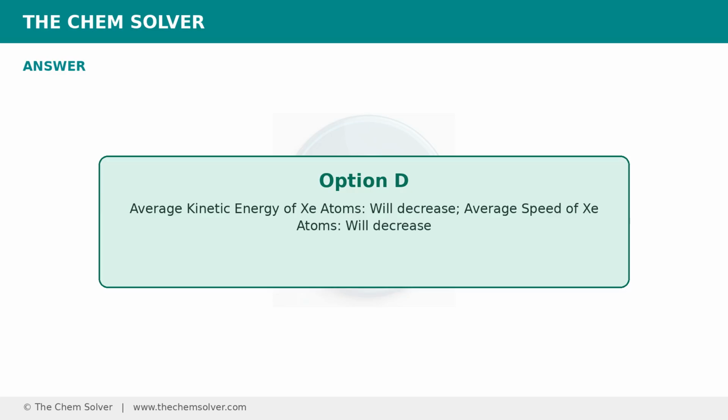The correct answer is option D. Average kinetic energy of Xe atoms will decrease. Average speed of Xe atoms will decrease.